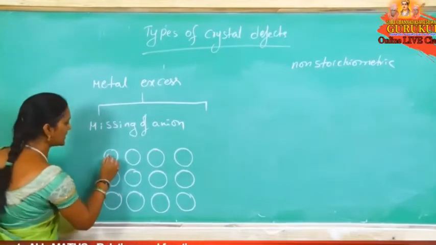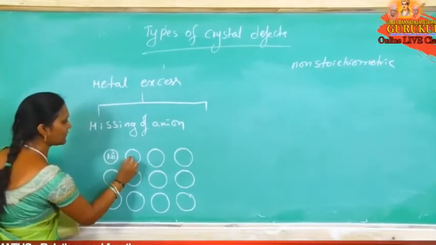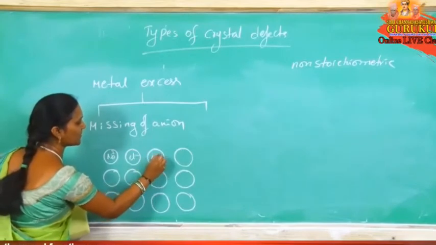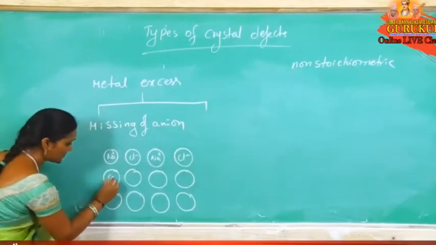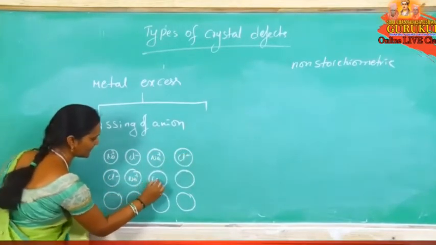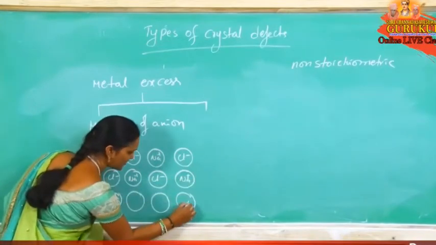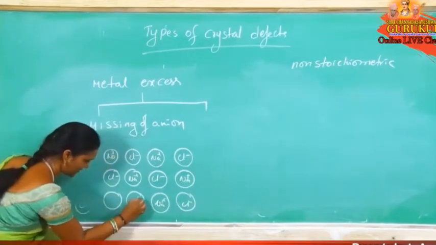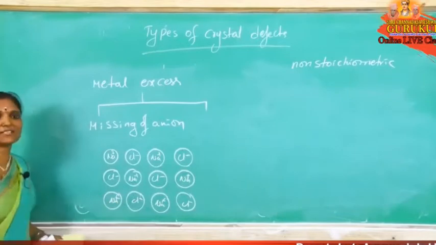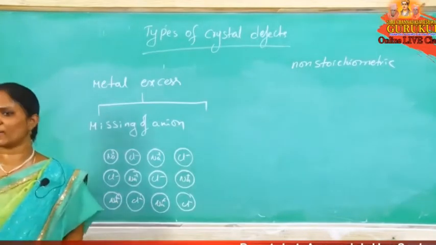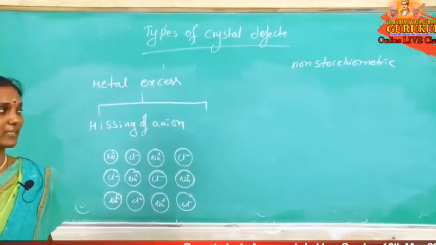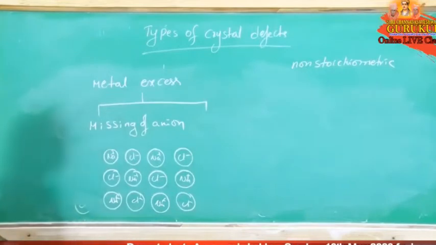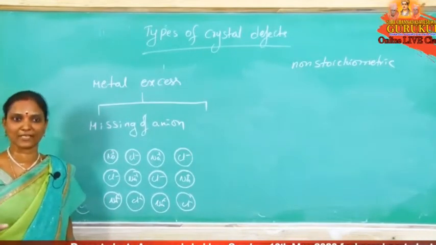Now here Na plus Cl minus, Cl minus Na plus, alternating. Cations and anions are arranged in regular order, no deviation. Now metal excess defect is nothing but missing of anions.